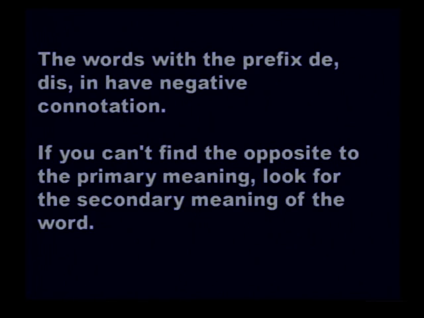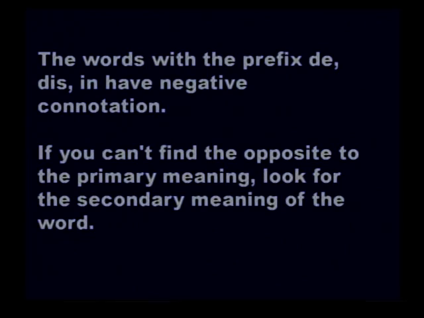The words with the prefix de, dis, in have negative connotation, as I have already mentioned. Un also comes under this category, mis also comes under this category, a also comes under this category, negative connotation.